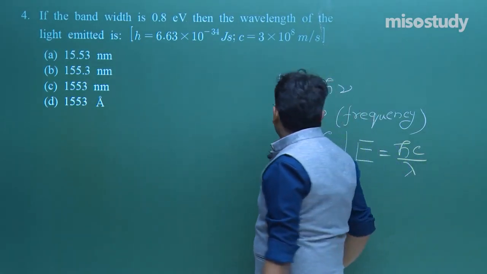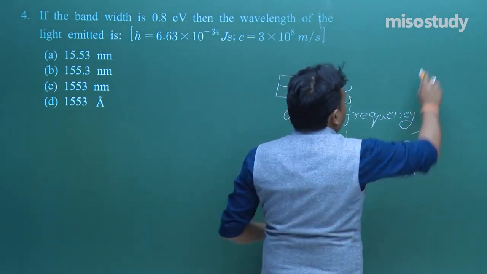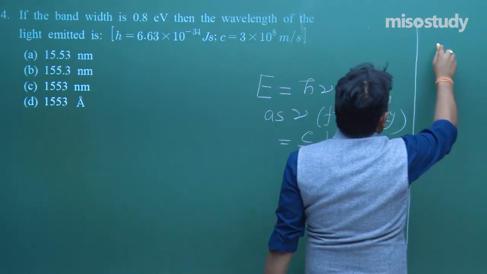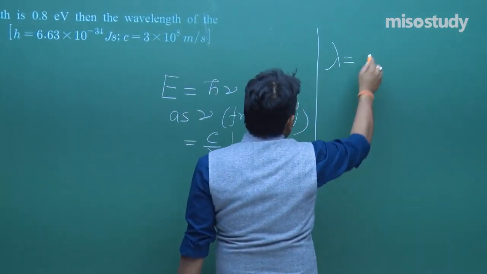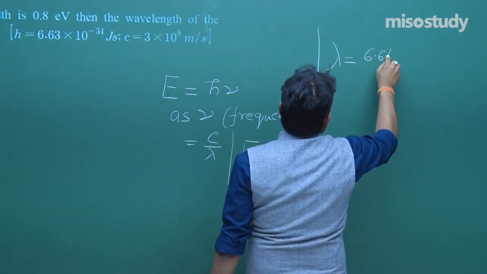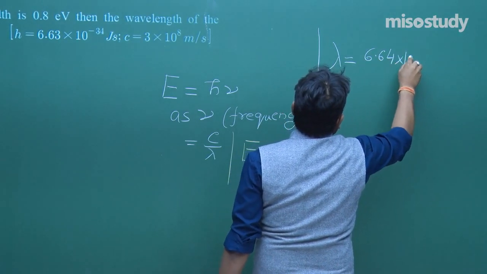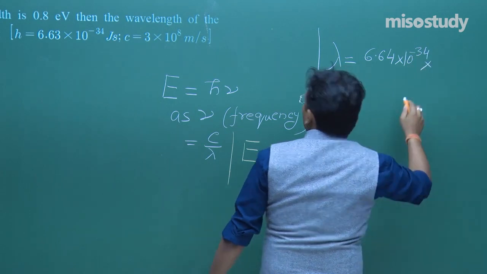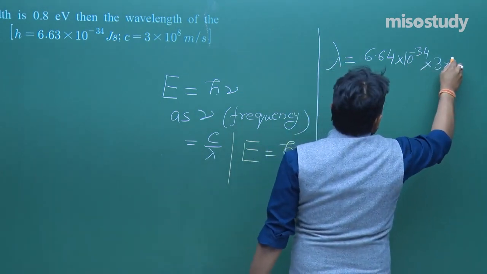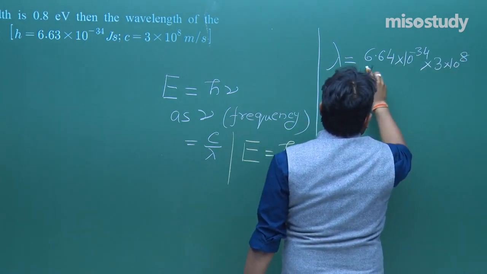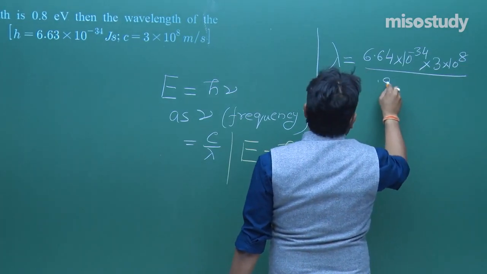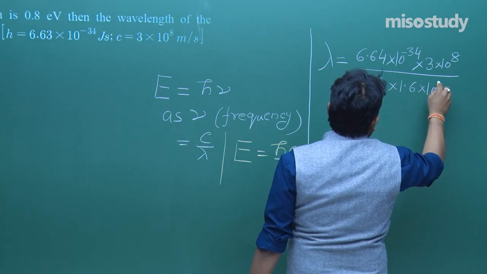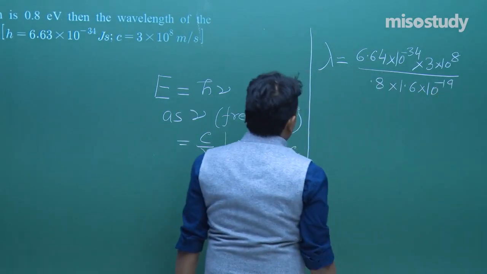Fine. So let me put these values. Let's use this space. That is lambda is equal to 6.63 into 10 to the power minus 34 into 3 into 10 to the power 8 upon 0.8 into 1.6 into 10 to the power minus 19.